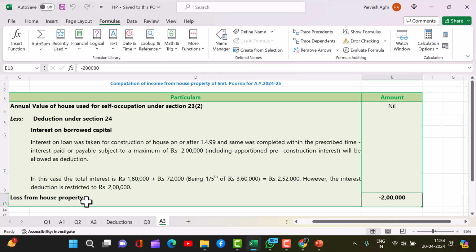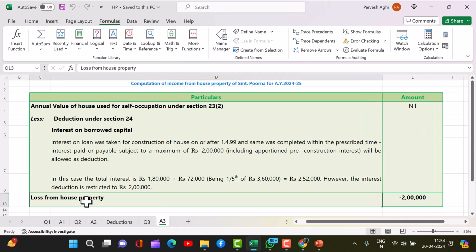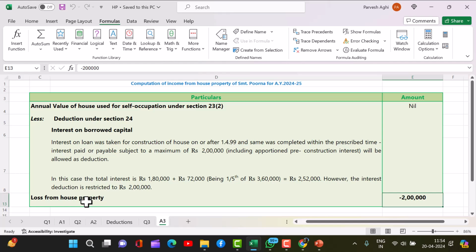Let me just recap. This property was owned by Purna and she was staying in this house, so there will be nil annual value of the property. She will not be allowed any municipal deduction, so she doesn't have to pay any tax on income from house property. But while calculating her income from house property, it will become a loss from house property, because she is paying interest.